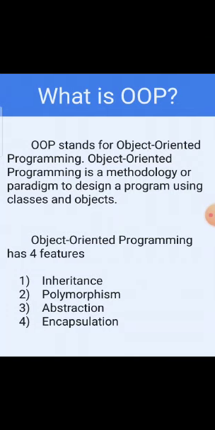OOP has four important features. The first is inheritance, the second is polymorphism, the third is abstraction, and the fourth is encapsulation. So the question can be given that OOP has four features. We can also say it has four pillars, or four important concepts or principles.